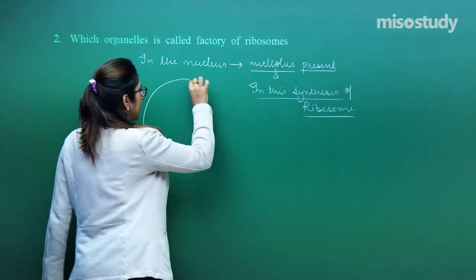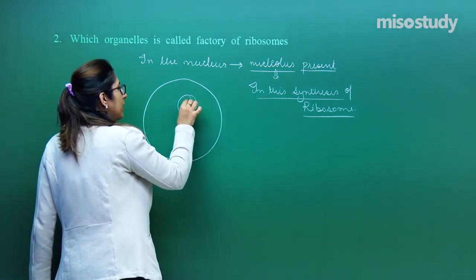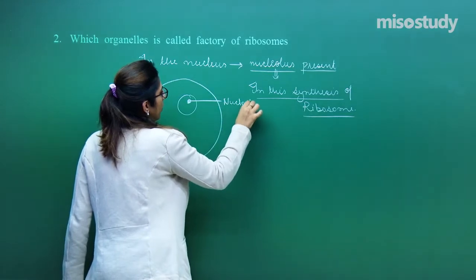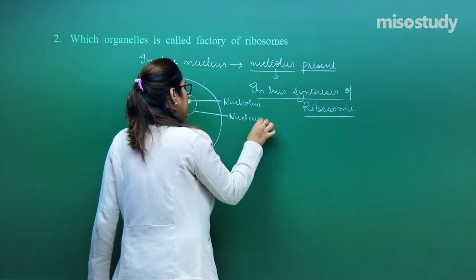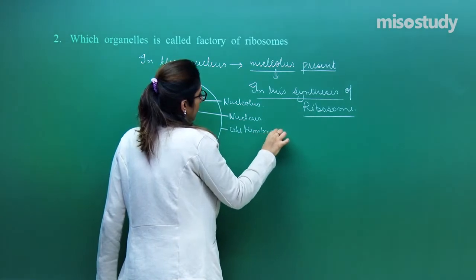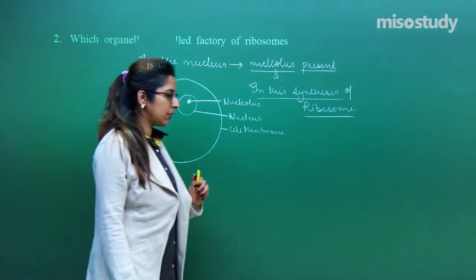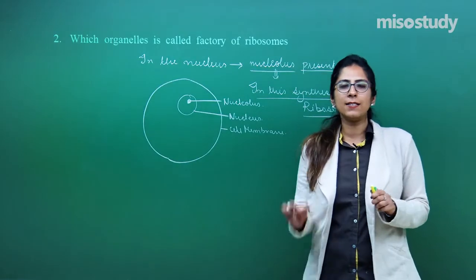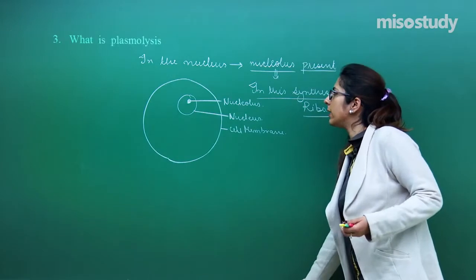Suppose this is a whole cell, right? In that a nucleus is present, and on that a darkened structure is present, which is called the nucleolus. This is the nucleus, and this is the cell membrane. Right? So this is the second question. This is how you have to attempt. Just a single word, nucleolus, will give you a whole 1 mark. Let's move on to the next question.